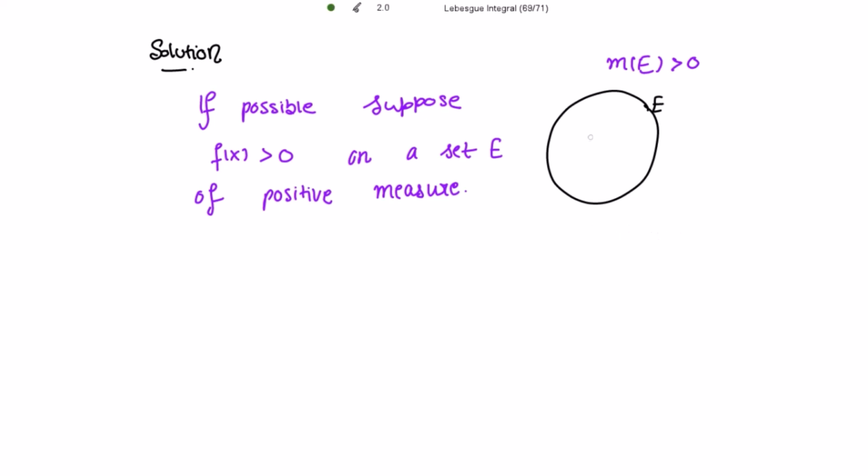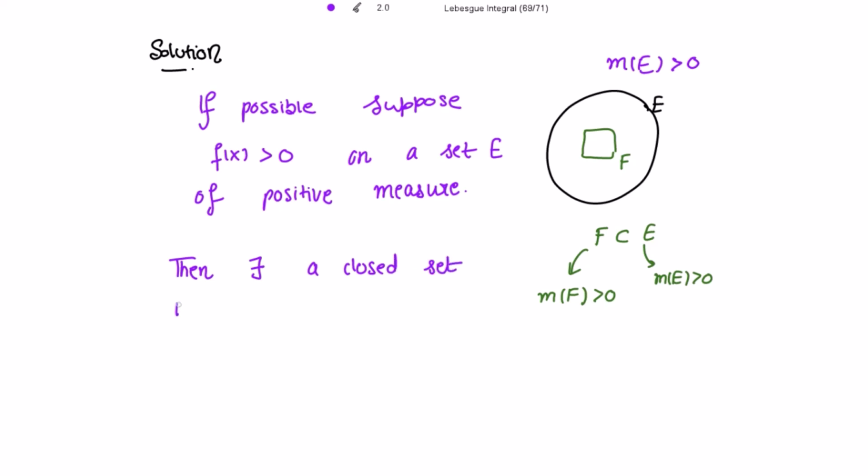Then there exists a closed set, let's say F, where F is a subset of E. E has positive measure, so F also has positive measure. So let's write this: then there exists a closed set F, which is a subset of E, with measure of F strictly positive.